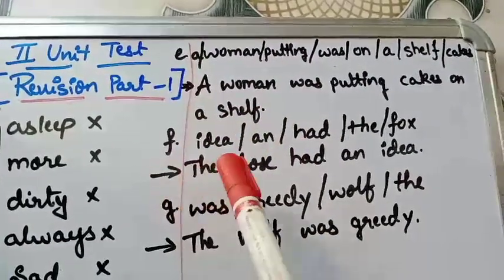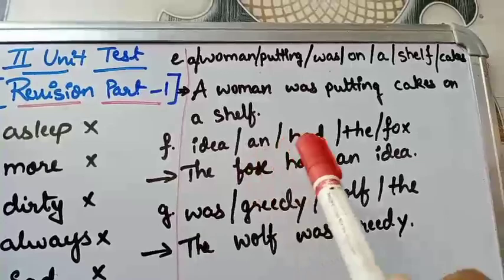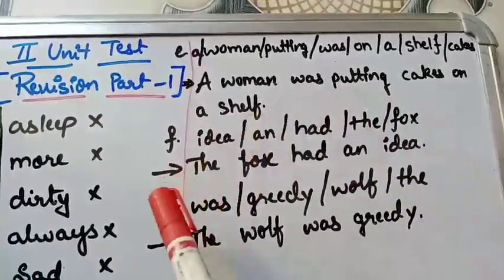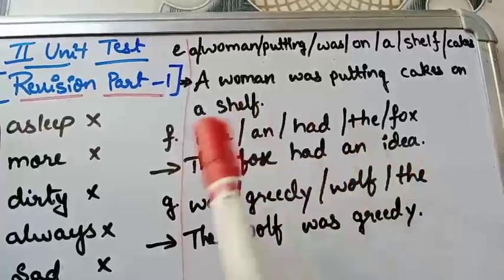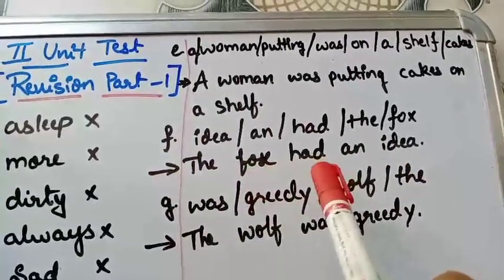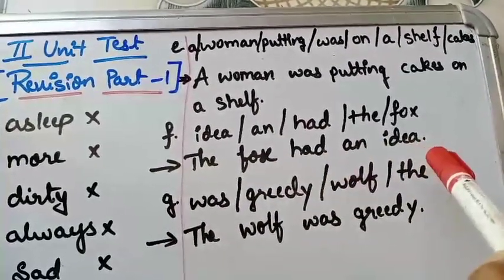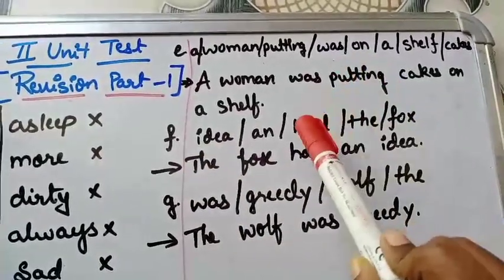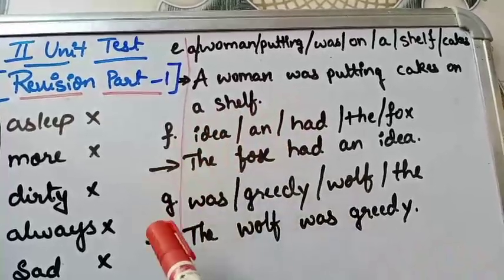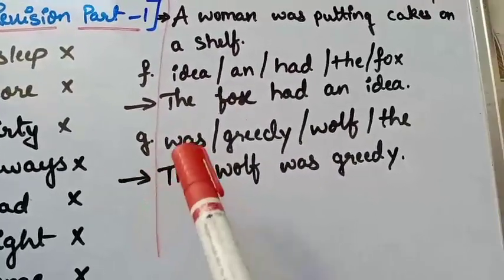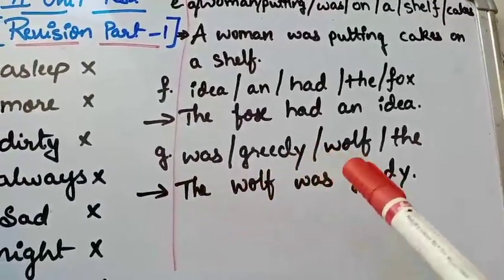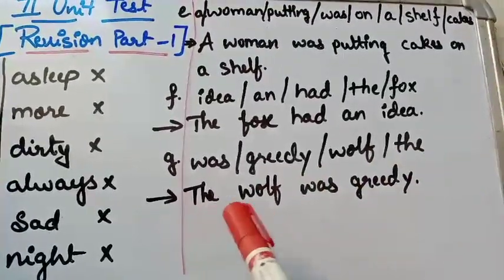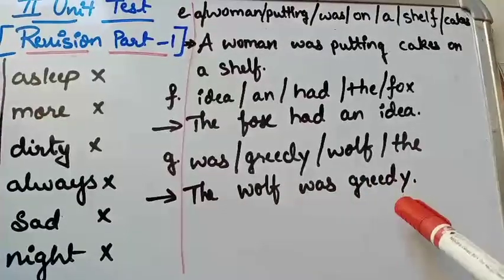Next, F: idea, and, had, the, fox. So what is the right answer? What is the exact sentence? The fox had an idea. Okay, the fox had an idea. The last one: was, greedy, wolf, the. The right answer is: the wolf was greedy.